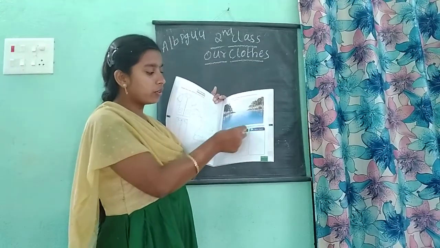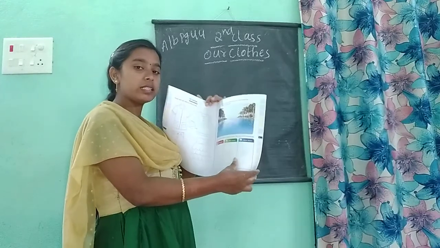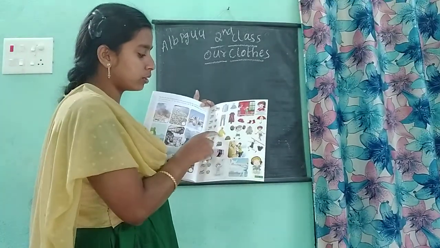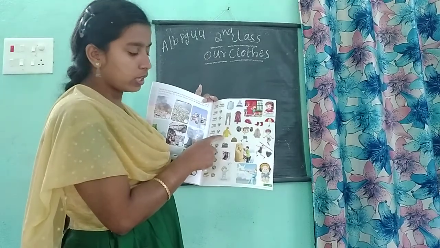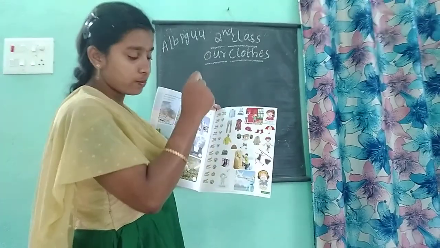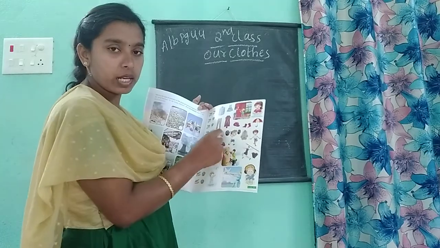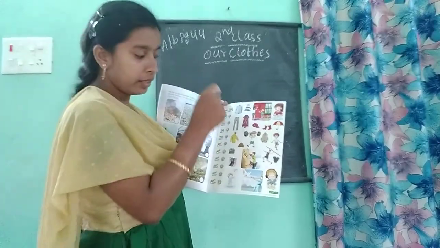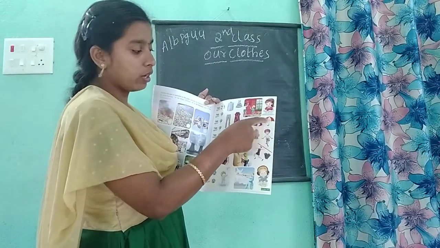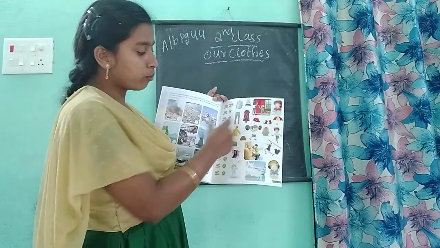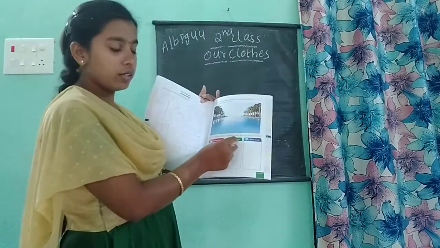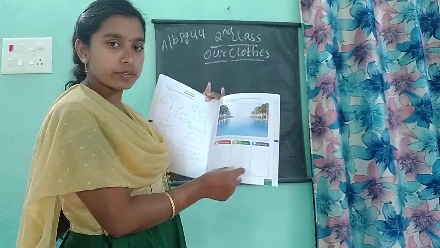Okay. Now, rainy season. In rainy season, what type of clothes will you wear? Already we know. We will use raincoats. This yellow color raincoat, rain cap, rubber boots, umbrella. Yes or no? All these four you have to remove from here and paste here. Okay, children, paste only in this rainy season box.